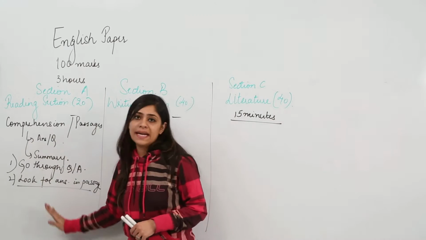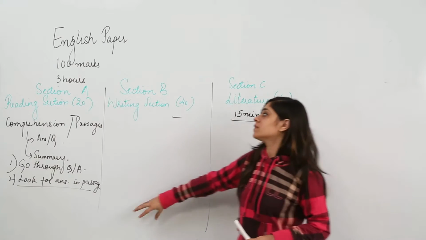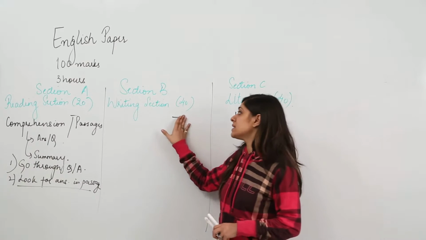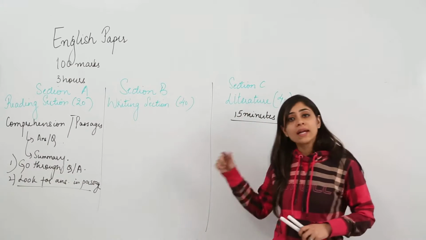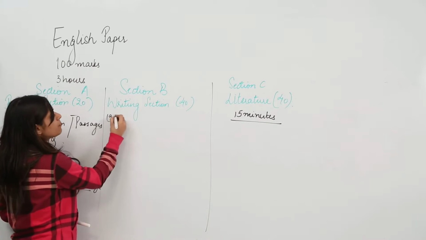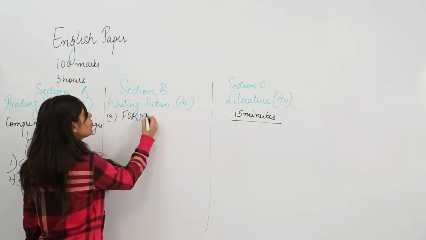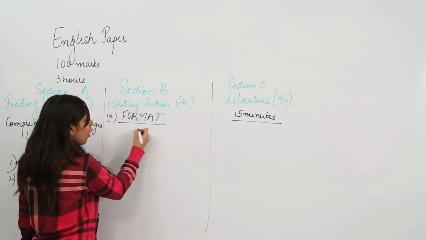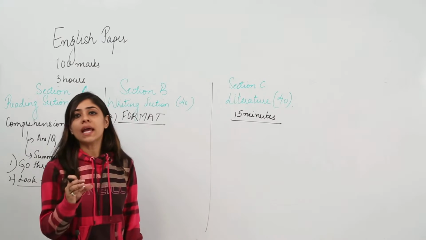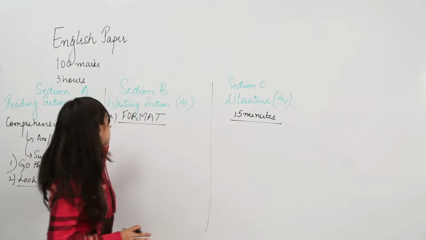This was your reading section. Coming to the writing section. Now, the writing section suddenly jumps from 20 to 40 marks, totally double of it. So, section B is another thing that needs to be kept in mind while attempting it. Here you have to be very specific about the formats. If you are right on the bullseye in formats, you attain a lot of marks because the body and the structure both gel together in the writing section.